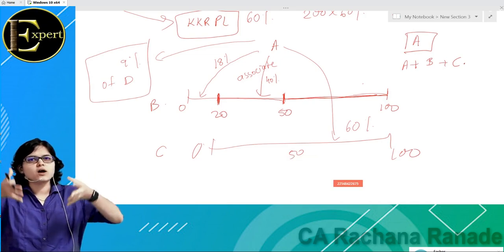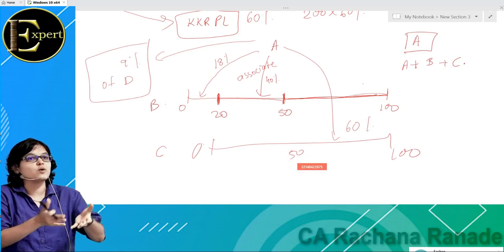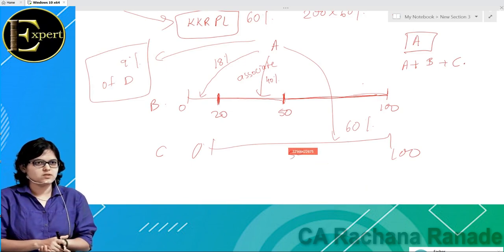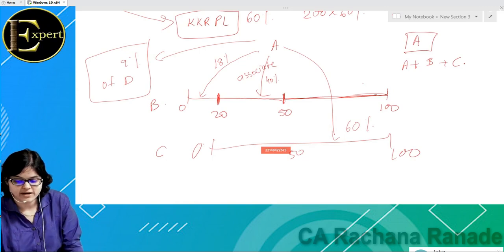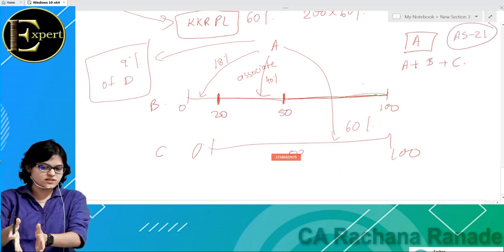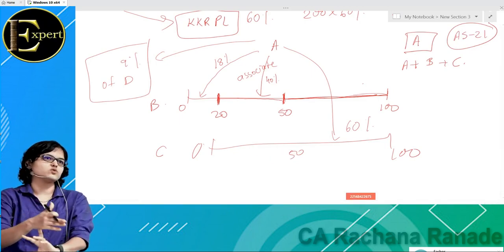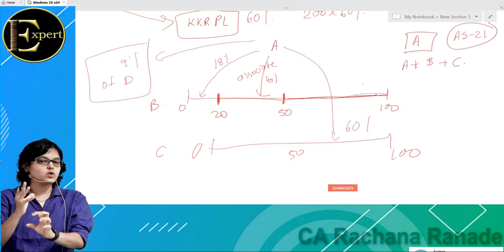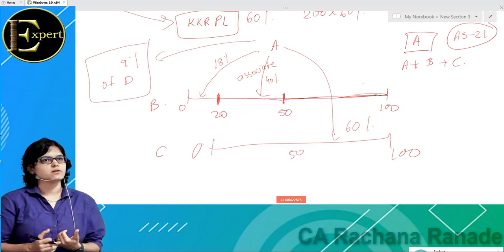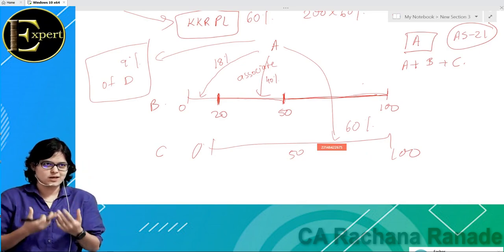There is an accounting standard 21. Accounting standard number 21, which says that you will have to consolidate only subsidiaries and associates. You need not consolidate anything which is below 20%. Okay, so this is what our government has told. It's not because I am telling you. Okay, and there is one last thing to be consolidated, but I'm sure you might be knowing this with general knowledge. Something known as a joint venture.